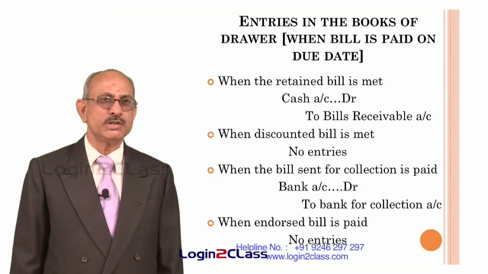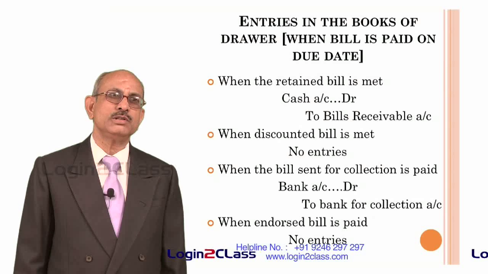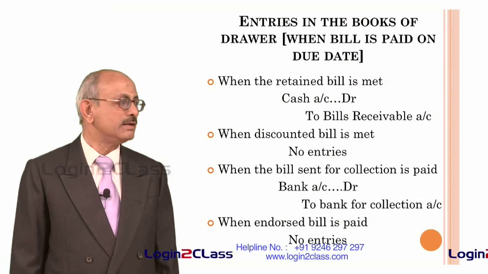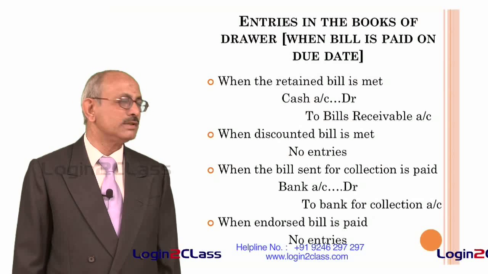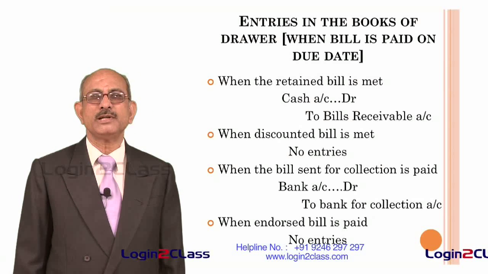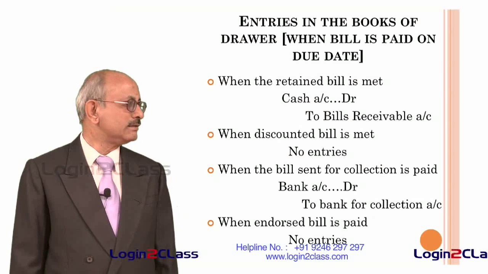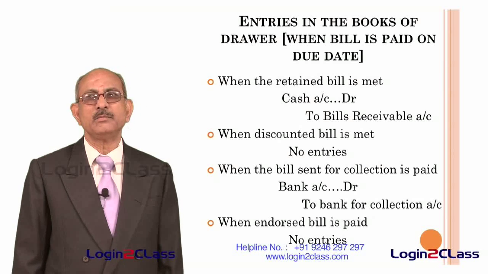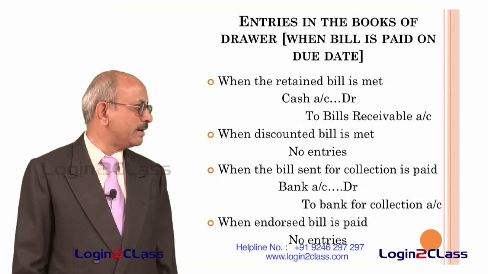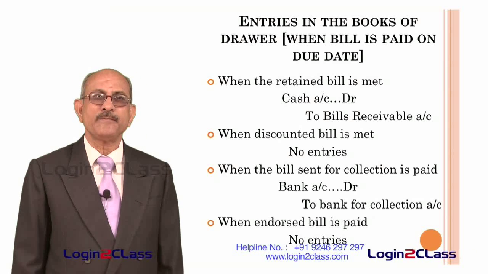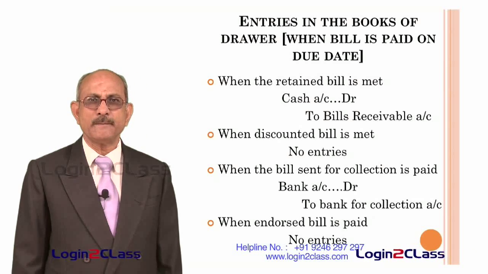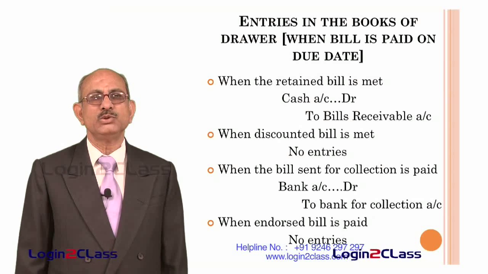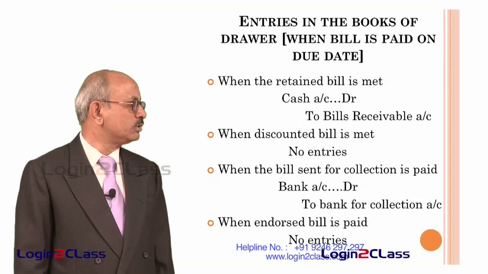And in the fourth situation, when he has already endorsed the bill and that bill is paid by the acceptor to the person to whom the bill has been endorsed, then also there is no question of passing any entries, because he has already endorsed, transferred the bill to somebody else, and that somebody else will be receiving the payment. So in two cases, that is when the bill is discounted with the bank or when the bill has already been endorsed, there is no need to pass any entries in the books of the drawer.